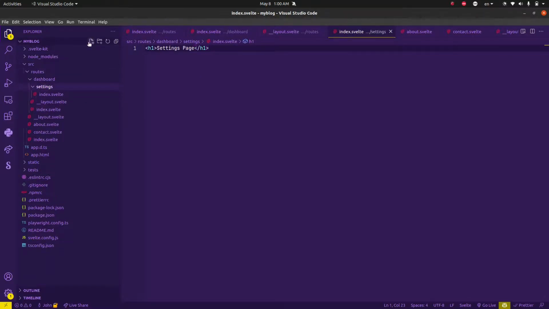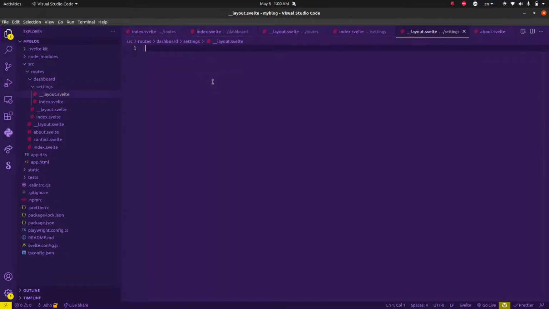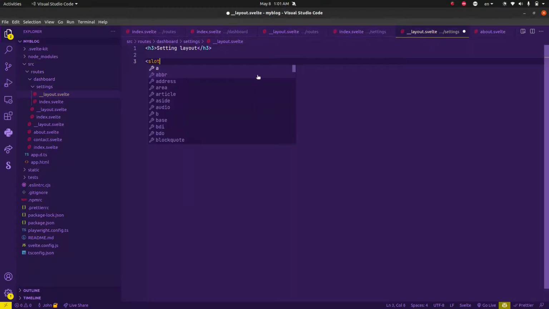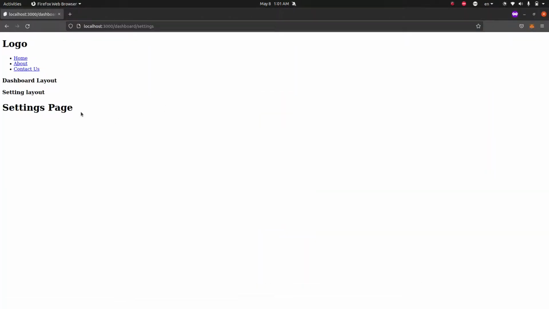So if we were to create a new layout, we'll do something like layout.svelte, and we'll add an H3 also saying settings layout, and we'll add in the slot. So as you would expect, this would call our settings layout, then the settings layout will render our dashboard layout, then the dashboard layout will render our default layout.